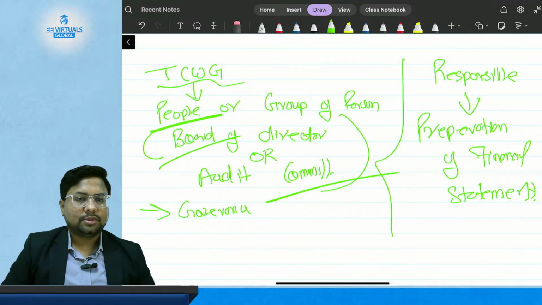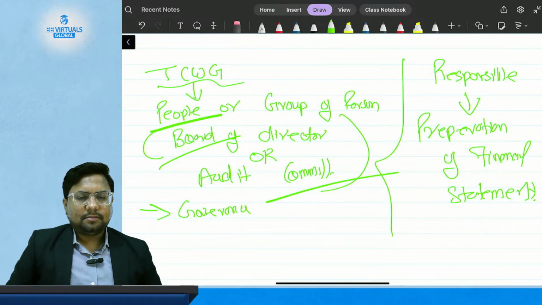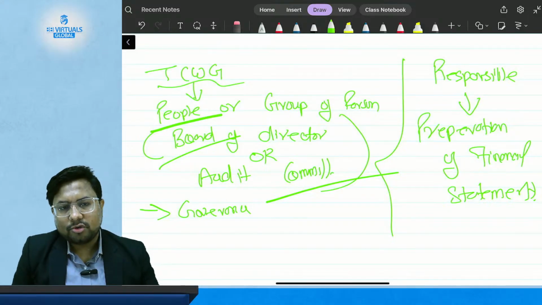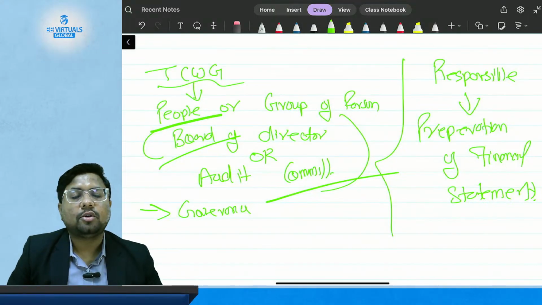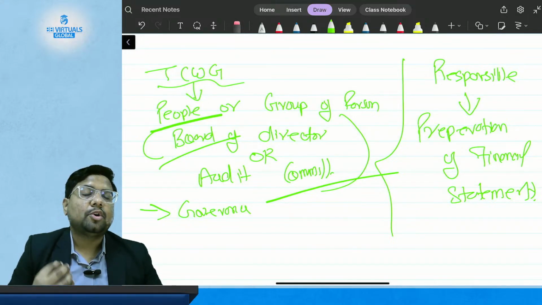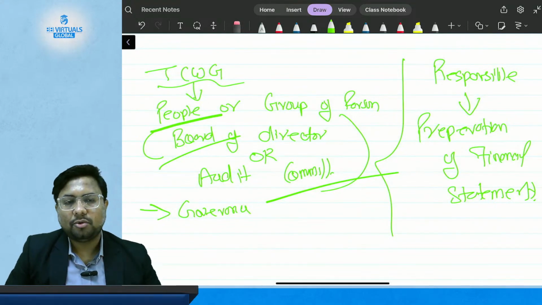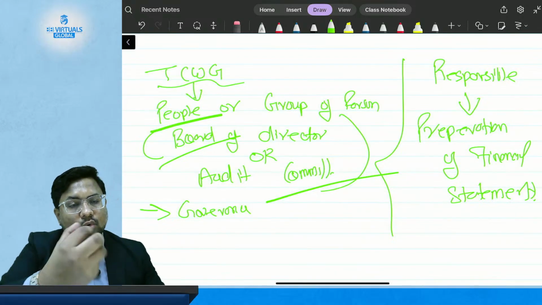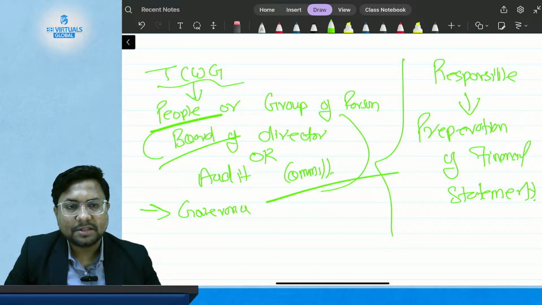Because suppose as an auditor, as a CA, as an ACCA, your job is not to prepare the financial statement. Your job is never to prepare the financial statement. Your job is to audit the financial statement. So if I am the auditor of Reliance, I am not going to prepare their financial statement. I am going to check their financial statement. So whose responsibility is it to prepare the financial statement?